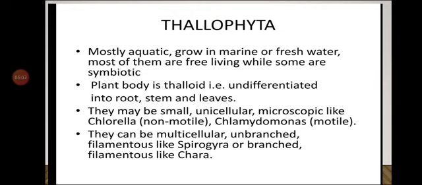Next point is they may be small, unicellular, microscopic like chlorella, non-motile, or like chlamydomonas, motile. The Thallophyta organisms are very small. Unicellular means it consists of a single cell. Microscopic means they are only visible by microscope; we cannot see them with our naked eyes. Some of them are non-motile, an example is chlorella, and some of them are motile.